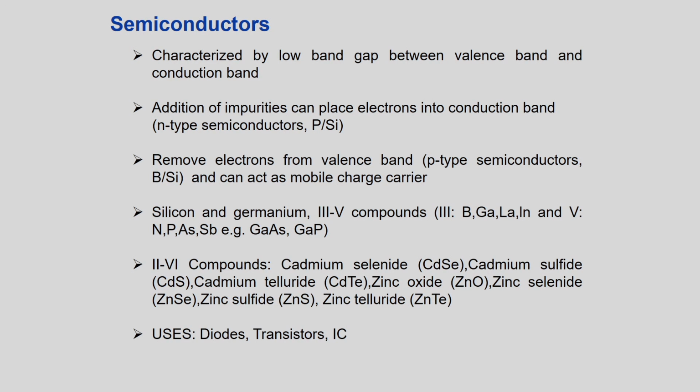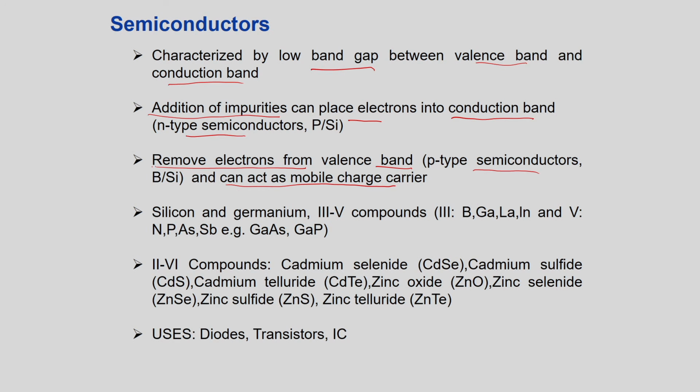Then semiconductors, they are characterized by a low band gap between valence band and conduction band. We add some impurities so that it can place electrons into the conduction band, or we can remove electrons from valence band, that is p type semiconductors, and can act as mobile charge carrier.